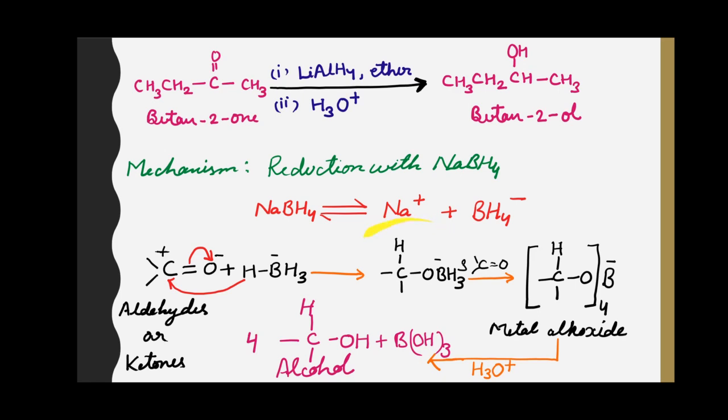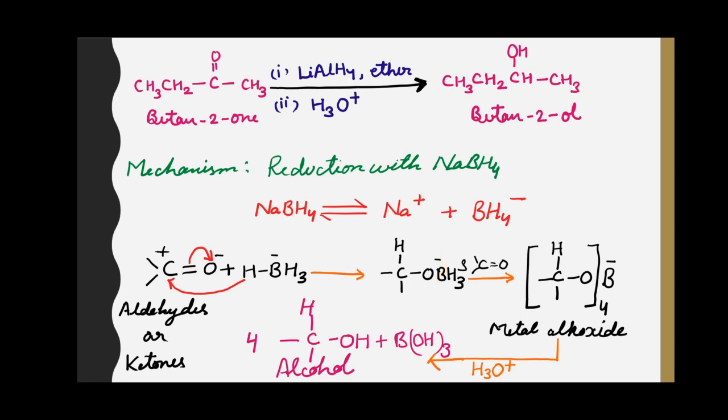This molecule is known as boron alkoxide. One of the hydrogen atoms of borohydride reacts with the carbonyl group of the aldehyde or ketone and gets converted into an alkoxy group.